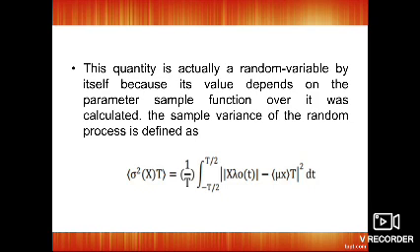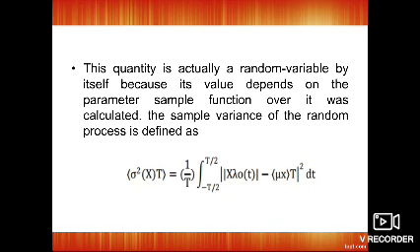The sample variance of the random process is defined by calculating the standard deviation sigma. The time average is taken along the time, and the time mean is denoted as mu of x, and the variance is denoted as sigma of x.